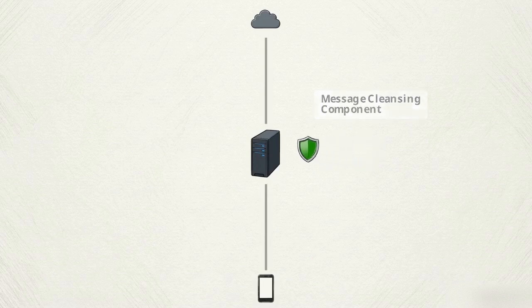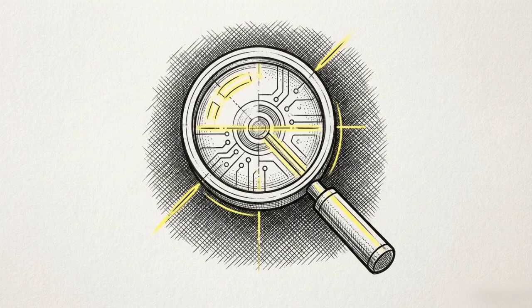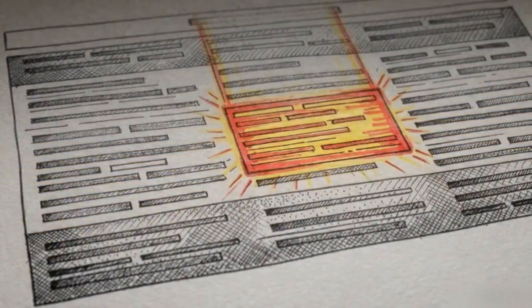We mitigate this with the first architectural defense, a message cleansing component. This system sits right in the middle of the pipeline, operating entirely within the secure local bounds of the application server. The operational mechanism is an active scan. The component inspects the incoming text payload locally, intercepting the data before any external network calls are allowed to execute.